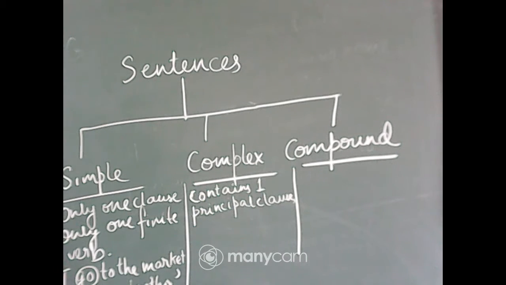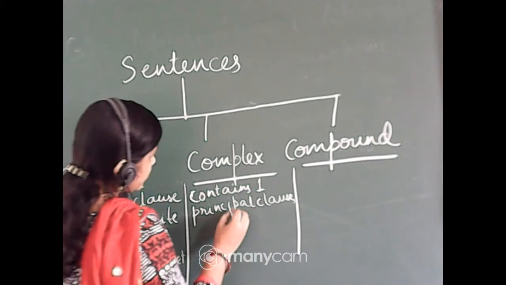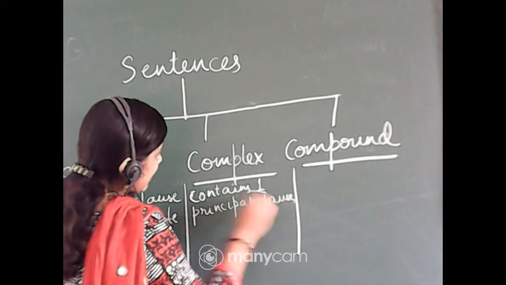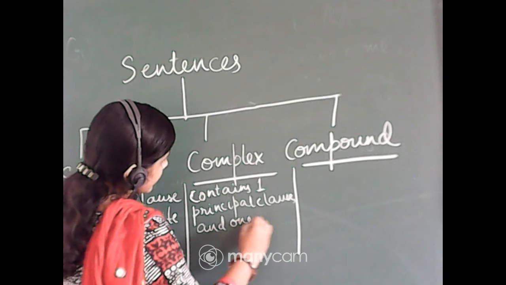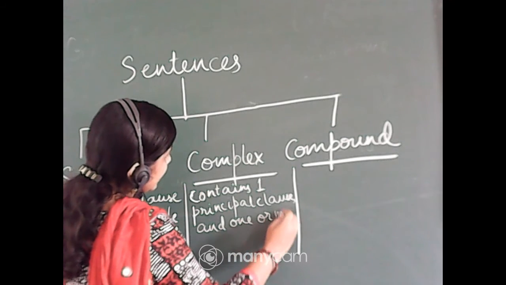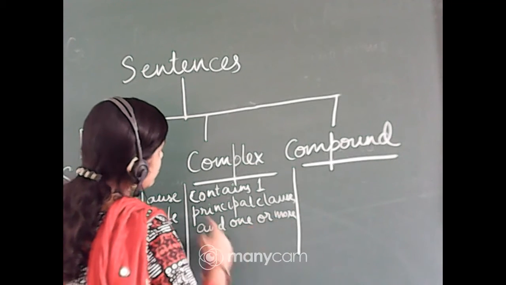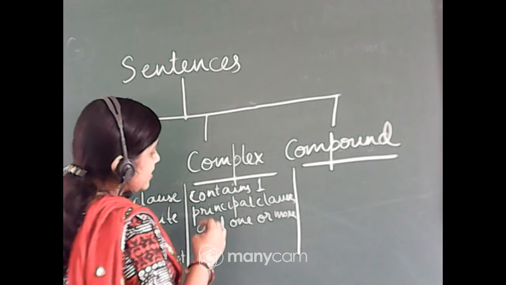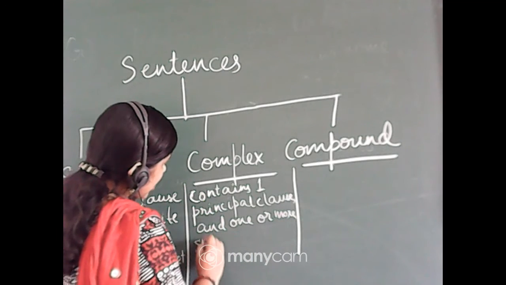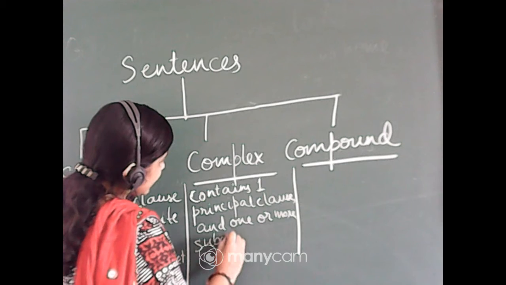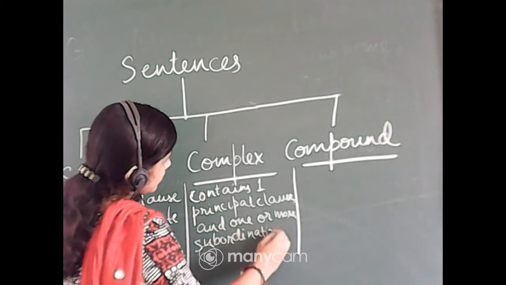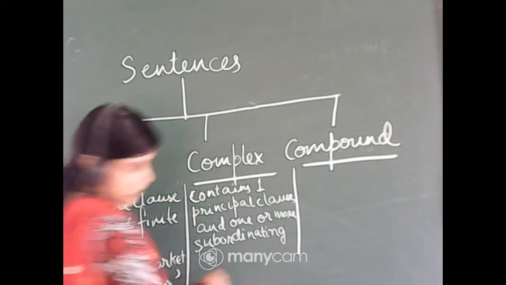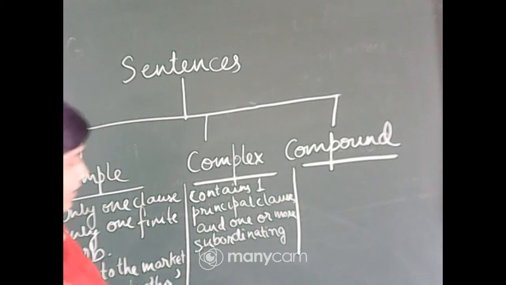And subordinate clause, I am telling you, subordinate clause means a dependent clause. Dependent clause means it cannot exist on its own. It generally begins with a subordinating conjunction like when.